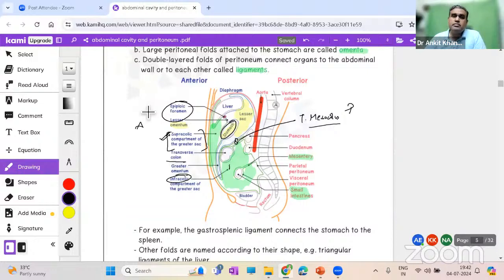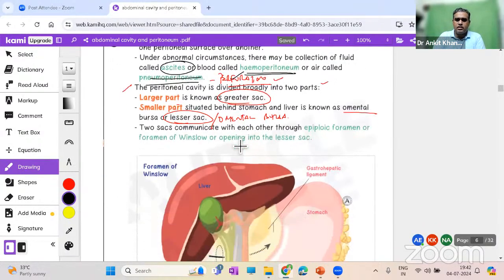Again, I'm repeating. We have this whole peritoneal cavity, but due to the different rotations during embryology, a small space occurs behind the stomach, and that is known as the lesser sac. It's quite important, but it's not easy to reach the lesser sac. If some blood or fluid starts to accumulate over here, you have to be knowledgeable and equipped enough to reach that area and drain that fluid. The other, general cavity is the greater sac, divided into supracolic and infracolic compartments.